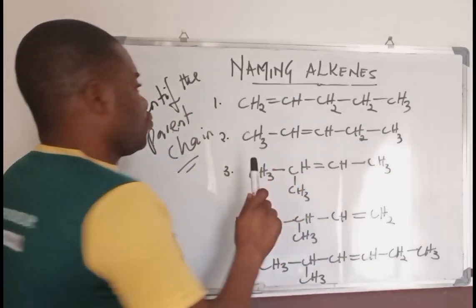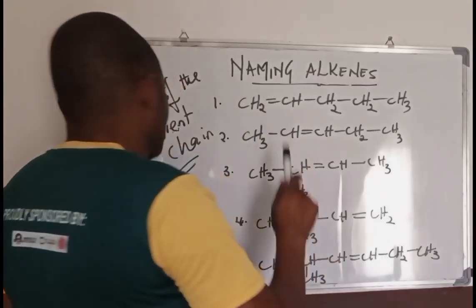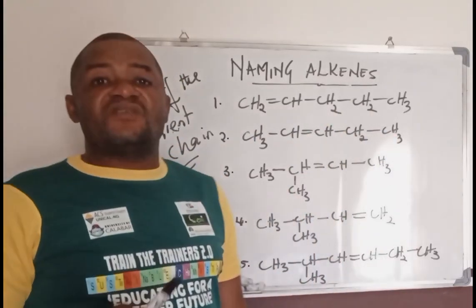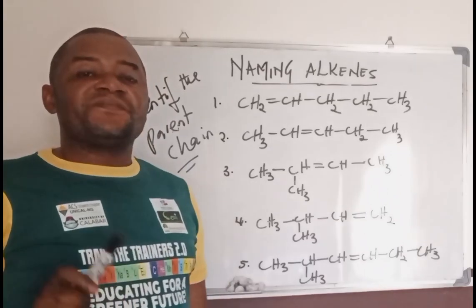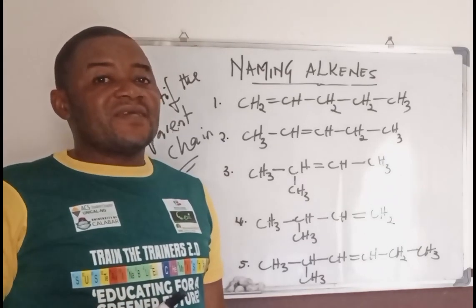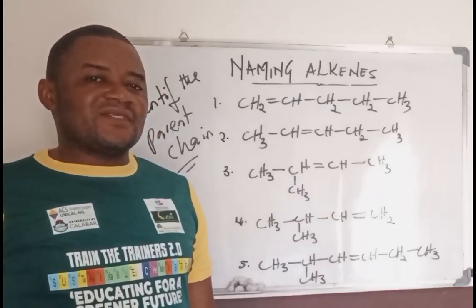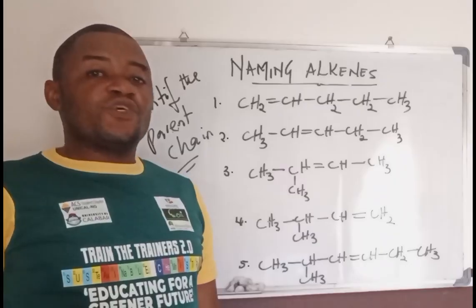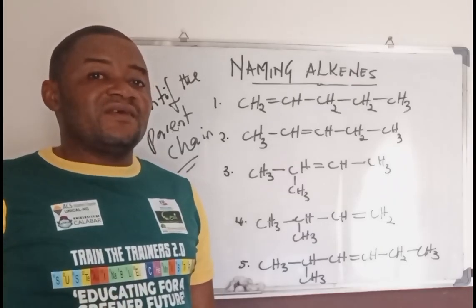Be able to first do what? To identify this particular chain. And by identifying the chain, it means that you must understand the different homologous series that bind the alkanes. That is just it. You must understand the homologous series that binds the alkane. You must be able to know the different alkane compounds.